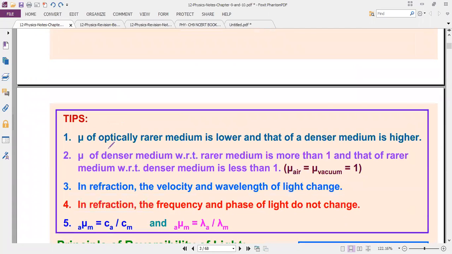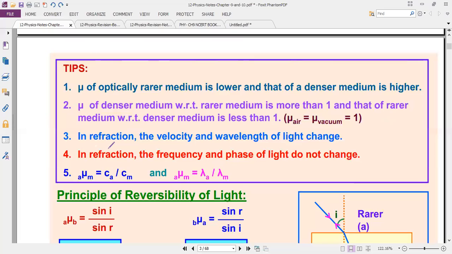Okay. So next, some values. The mu value: the optically rarer medium is low and the denser medium is high. The mu value of the denser medium with respect to the rarer medium is more than 1. Denser to rarer, it is more than 1. Rarer to denser, it is less than 1. For air and vacuum, the value is 1.